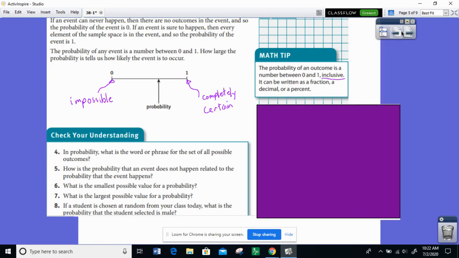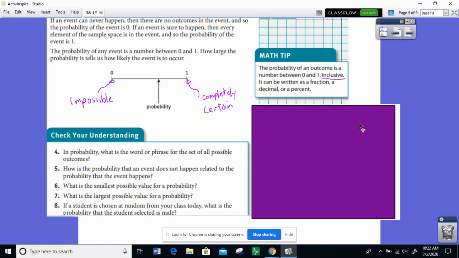So now we're going to do some problems to make sure we understand what we've learned so far. Number 4 says, in probability, what is the word or phrase for the set of all possible outcomes? Well, that was just a vocabulary word that we saw earlier. That's the sample space.